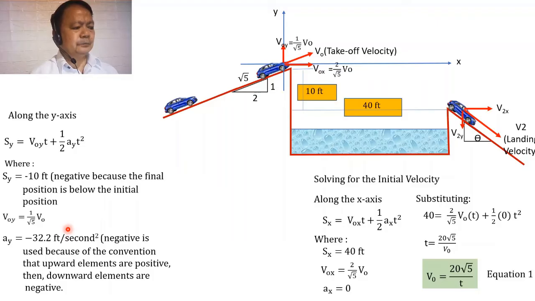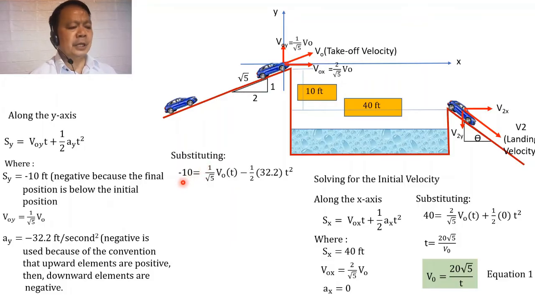And if we substitute the values in the equation for s sub y, our equation becomes negative 10 being equal to 1 over the square root of 5 multiplied by v sub o, multiplied by t, minus 1/2 of 32.2 t squared. But we already have expressed the value of v sub o, which is equal to 20 the square root of 5 over t, in the relation of the initial velocity and time taken when we analyzed the component in the x direction of the motion.